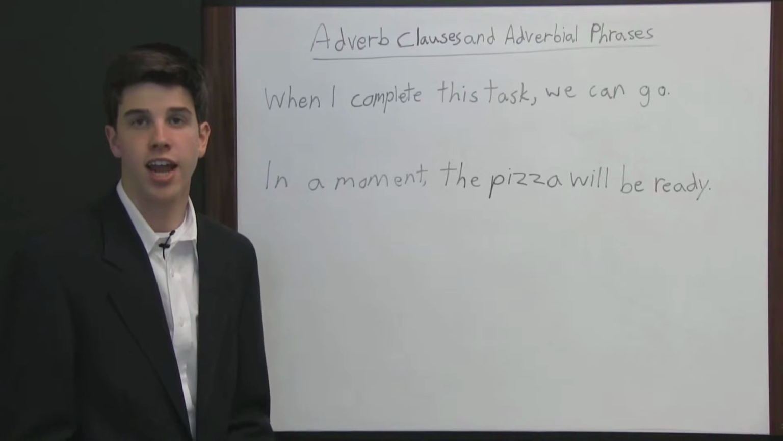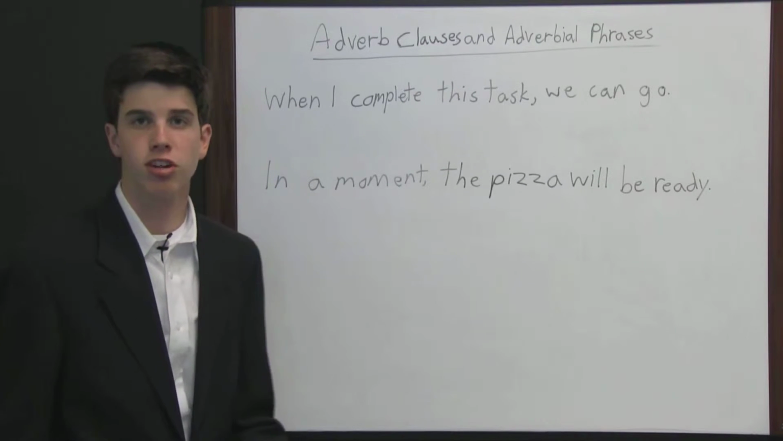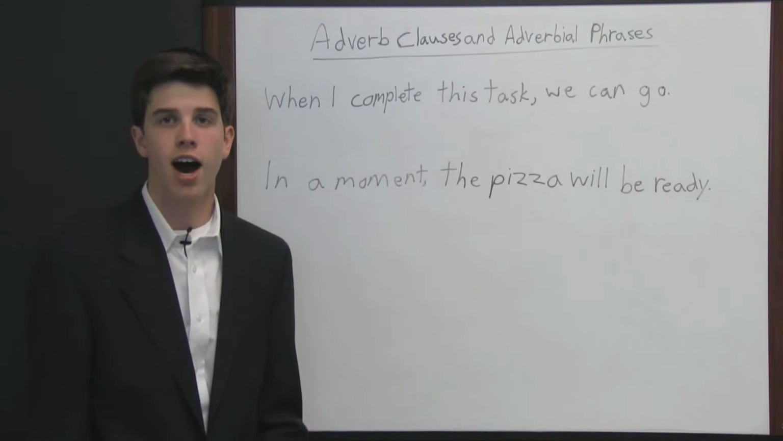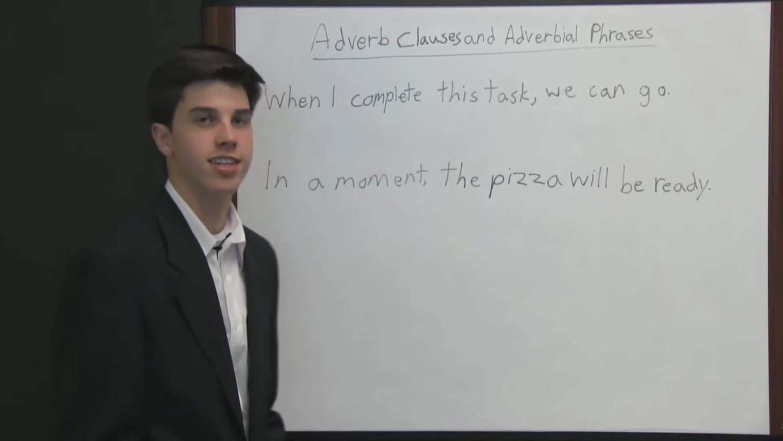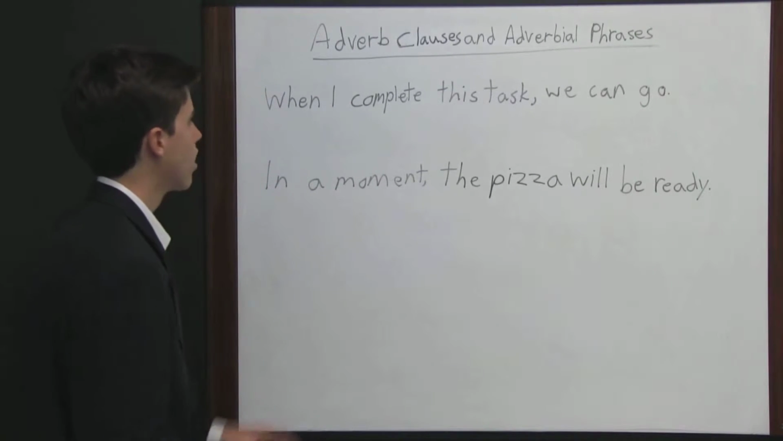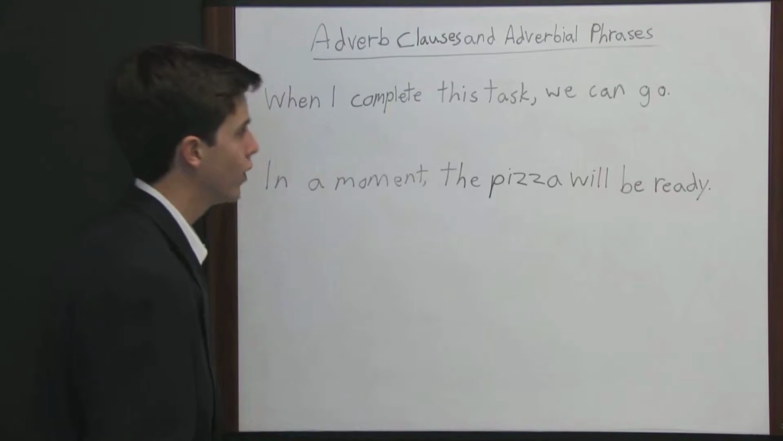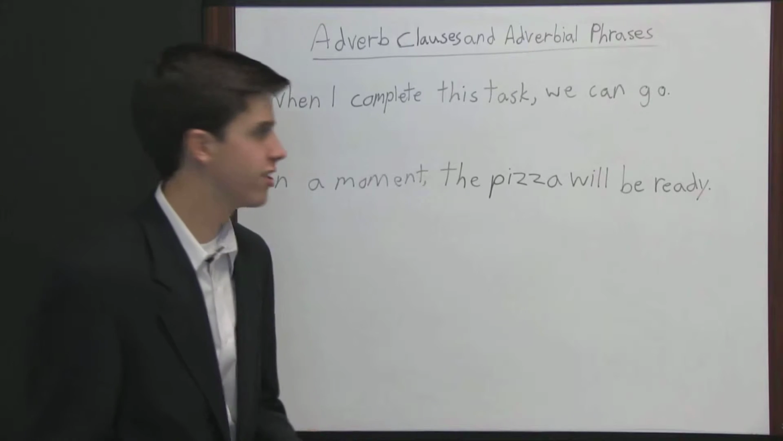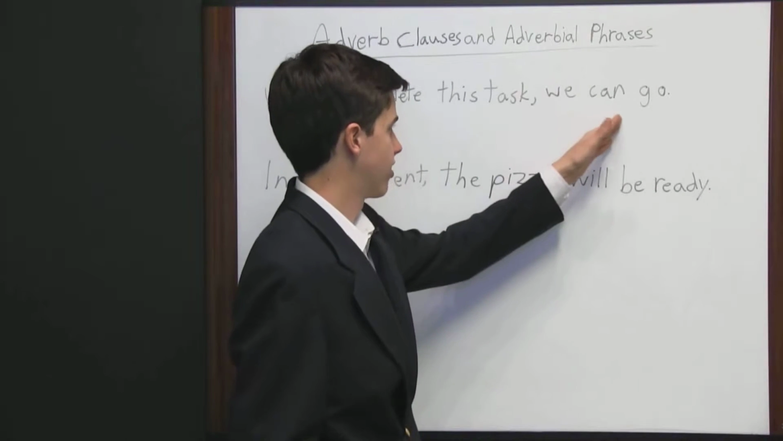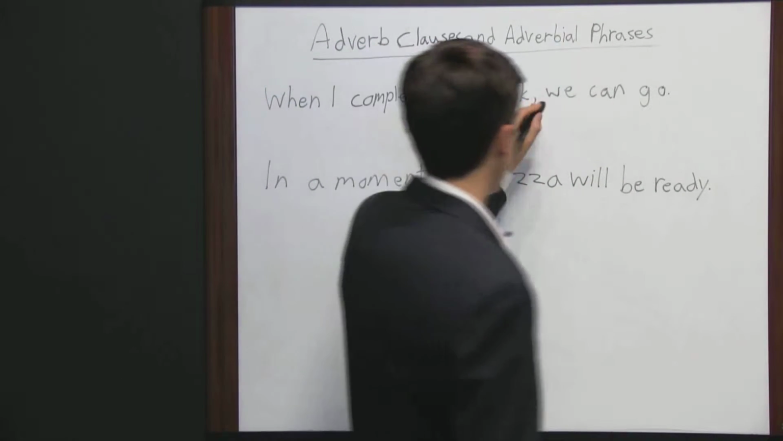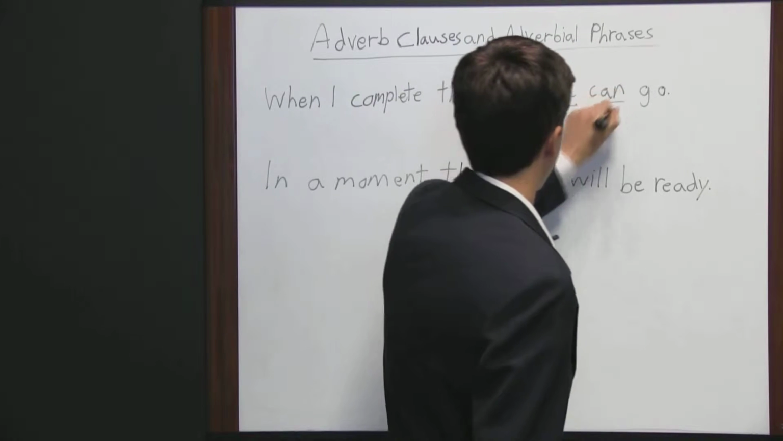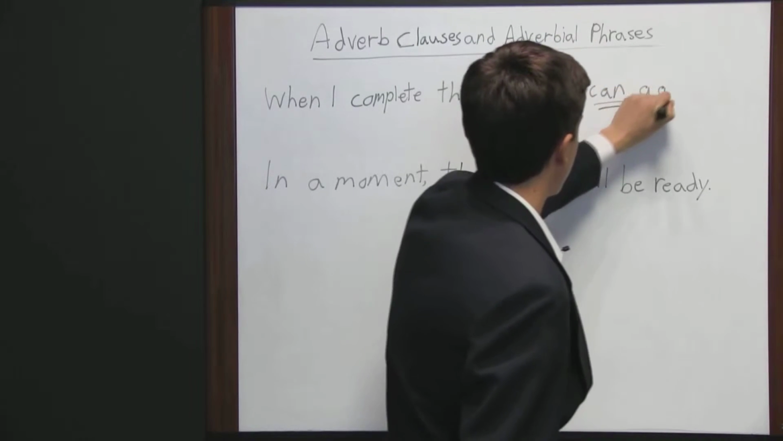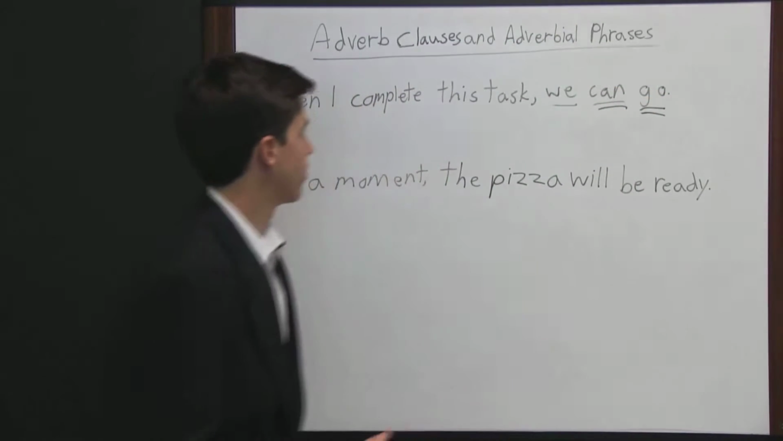Adverb clauses and adverbial phrases are groups of words that play the role of an adverb. So let's take a look at this example sentence on the board. When I complete this task, we can go. Now the meat of this sentence, the subject and verb of this sentence, comes in the later part of the sentence. We can go. We right here is the subject and can go is the verb phrase.